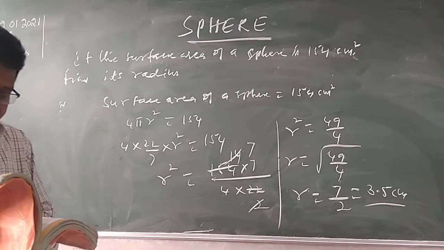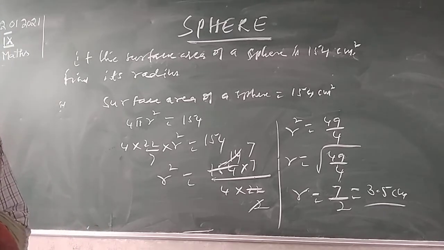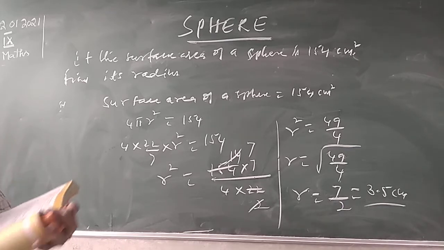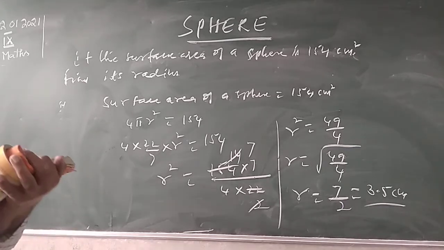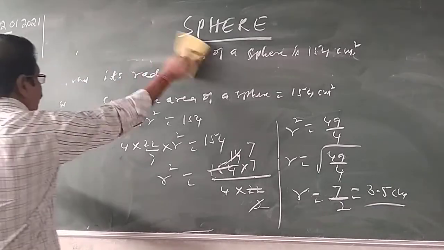A hemispherical bowl has a radius of 3.5 centimeters. What would be the volume of water it would contain? One more problem.